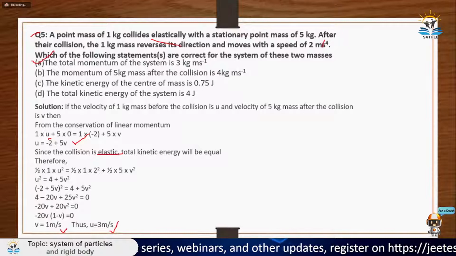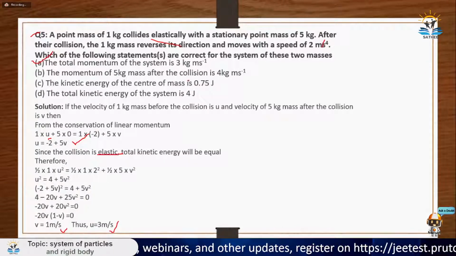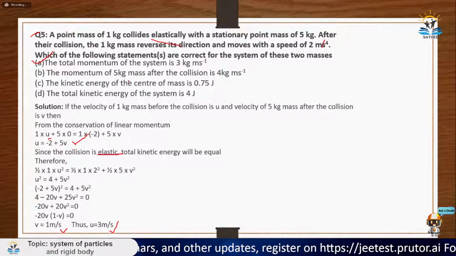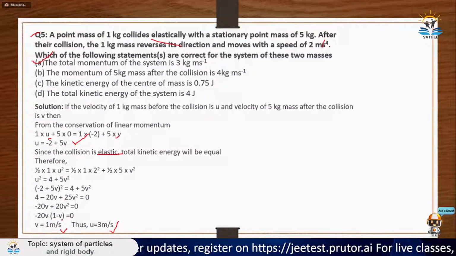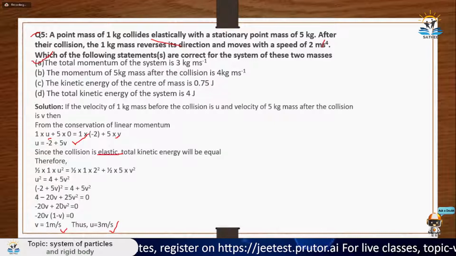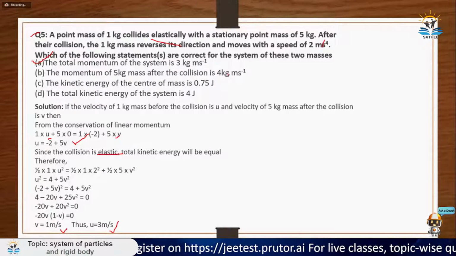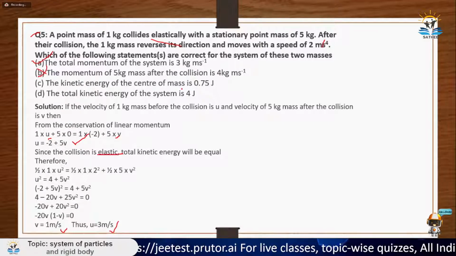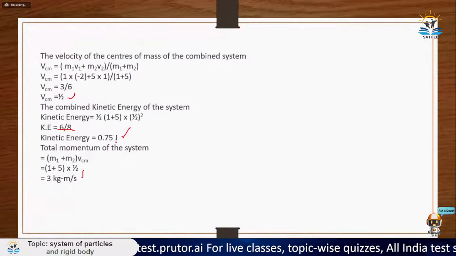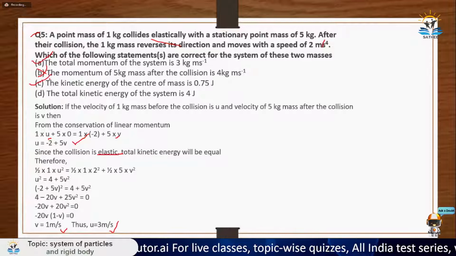This is correct. Momentum of 5 kg mass after the collision, the momentum of the 5 kg mass has been asked. So 5 kg mass velocity is v, and v is equal to 1 meter per second. So momentum would be mass into velocity, which is 5 into 1. So it would be 5 only. Since it is given 4, it is wrong. Then kinetic energy of the center of mass is 0.75. Yes, it is 0.75. So this is correct.